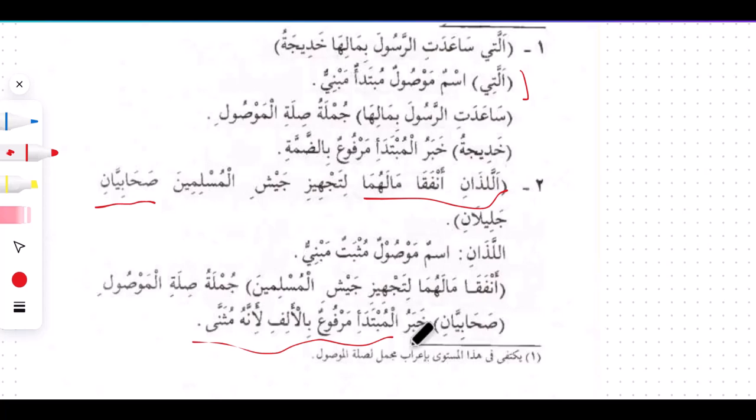مرفوع بالألف لأنه مثنى. It's taken رفع with this alif because it is what? Because it is dual. Anything that is dual is going to be taken رفع with the what? With that alif that turns it to dual. Now we have al-walad. So to turn the walad to dual, the boy becomes two boys. We have al waladani. Al waladani. So what is making us know that this waladan is dual is the alif that is there, and it's going to be representing the rafu.